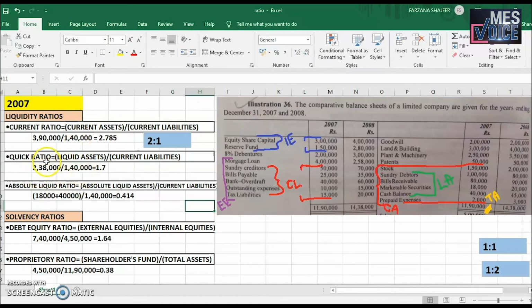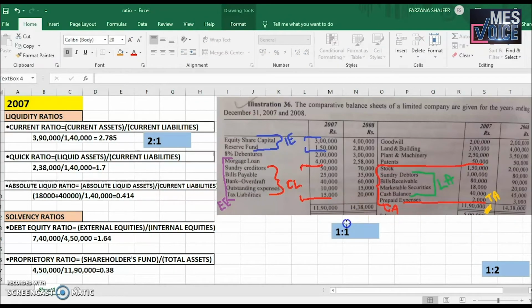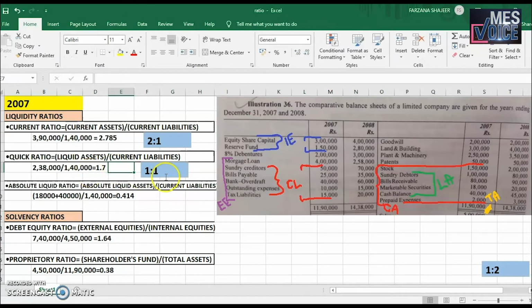current liability is the same, that is 1,40,000. So quick ratio is equal to liquid assets divided by current liabilities, 2,38,000 divided by 1,40,000, that is 1.7. We have already learned the rule of thumb for the quick ratio is 1:1, and we can see that in this question it is above the rule of thumb. We have got the ratio as 1.7, which is also satisfactory. So in the year 2007 the organization has passed the minimum required standard in terms of short-term liquidity when we look at its quick ratio.